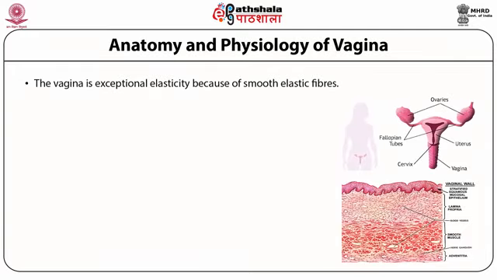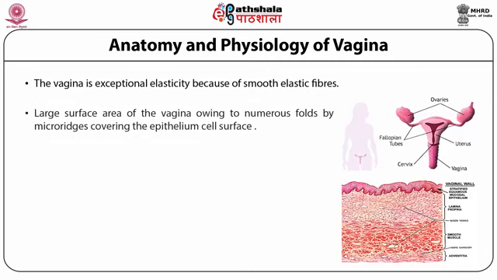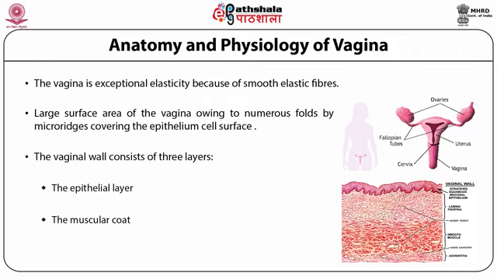The vagina is exceptionally elastic because of the smooth elastic fibers. The vagina has a large surface area owing to the numerous folds formed by microridges covering the epithelial cell surface. The vaginal wall consists of 3 layers, primarily the epithelial layer, the muscular coat, and the tunica adventitia.